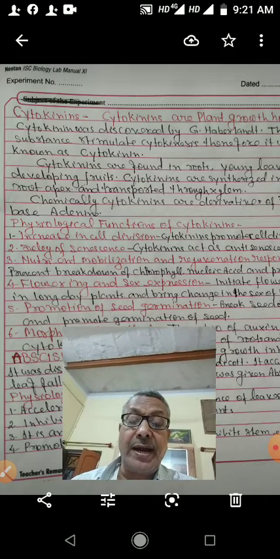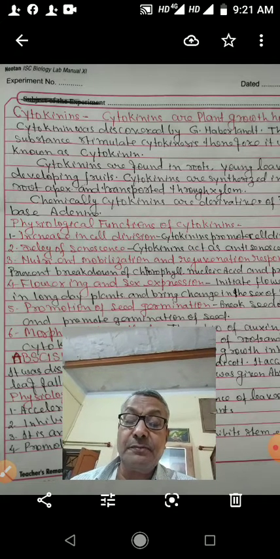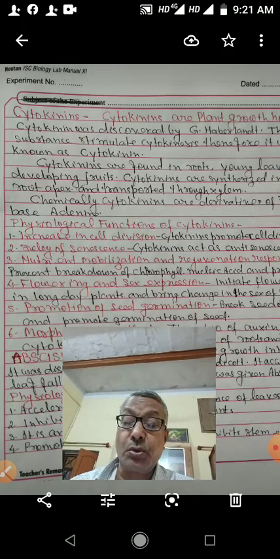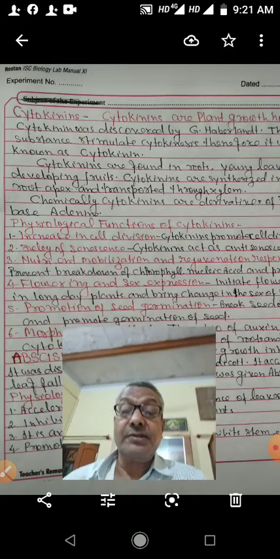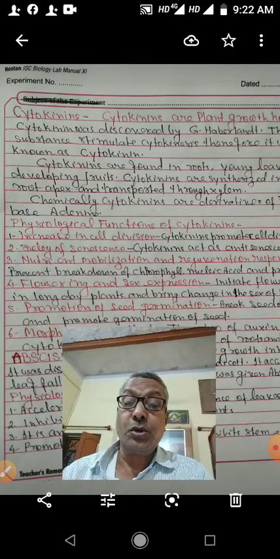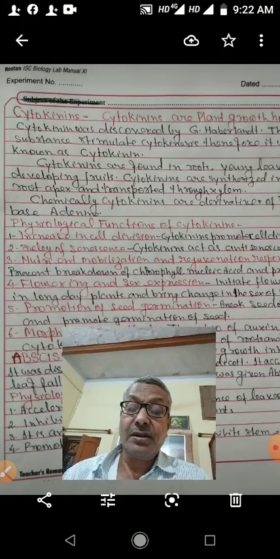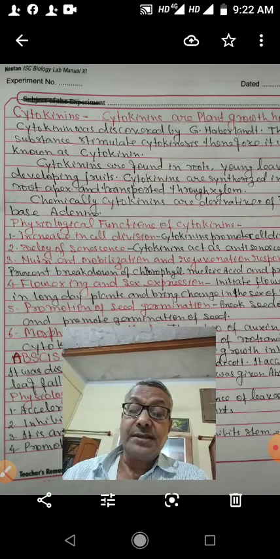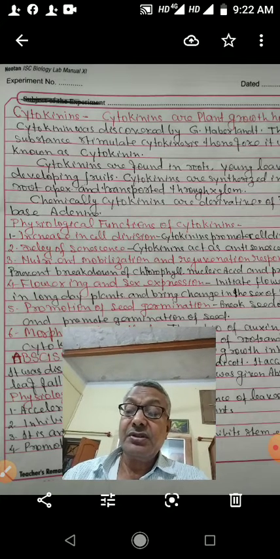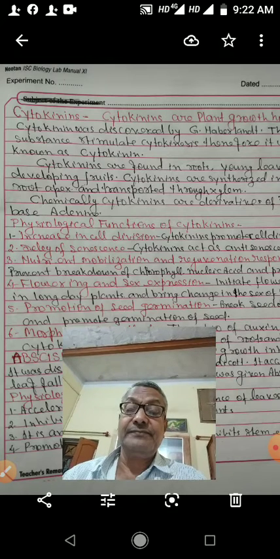Chemically, cytokinins are derivatives of purine nitrogenous base. You have studied in nucleic acids, purines and pyrimidines are found. Among the purines is adenine, so cytokinins are derivatives of adenine.